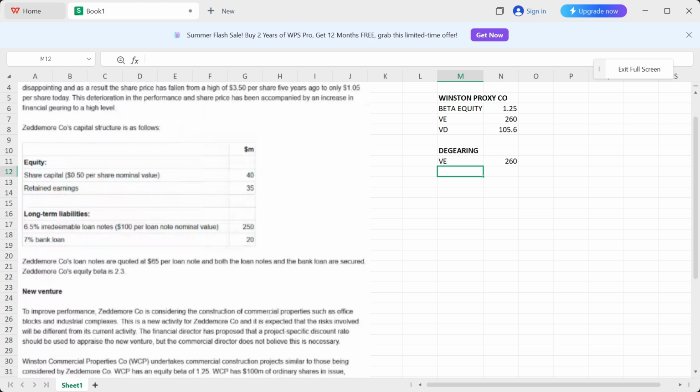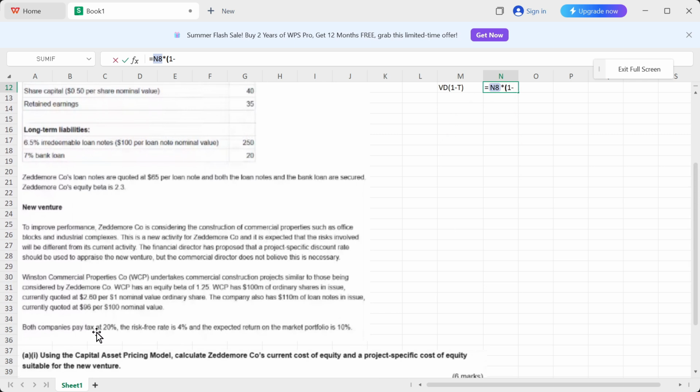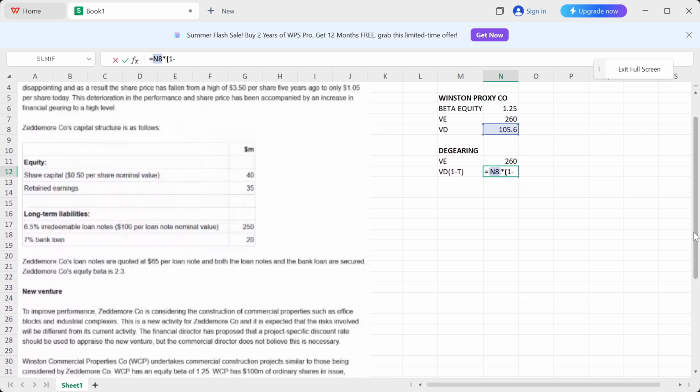I need VD, which is the market value of debt, times 1 minus tax, right? So I'm just going to select my market value of debt that I just calculated, and I'm going to times it by 1 minus tax. What's the tax rate? If you guys read the last line, it says both companies pay tax at 20%. So tax rate is 20%. Okay. So here is my market value of debt after tax.